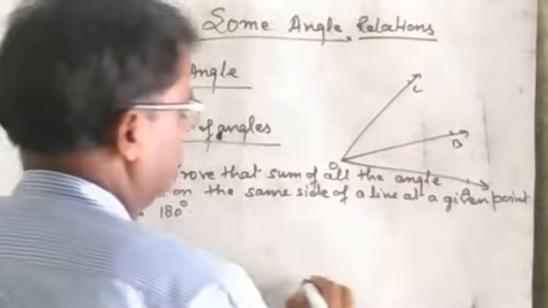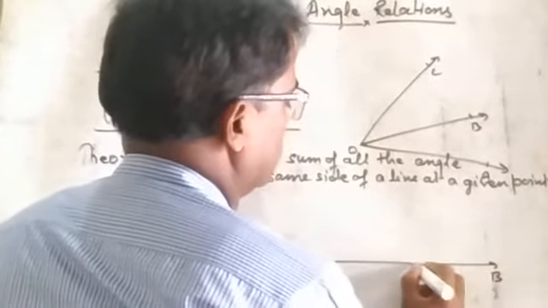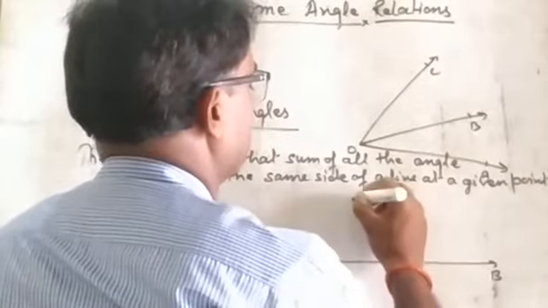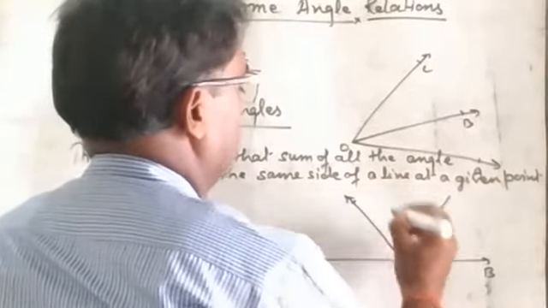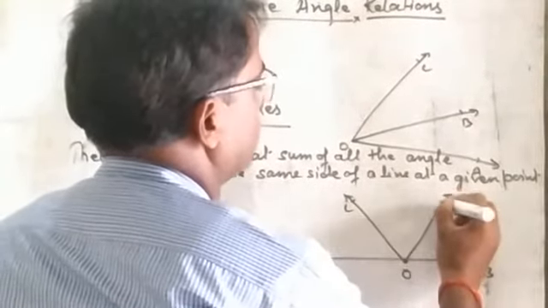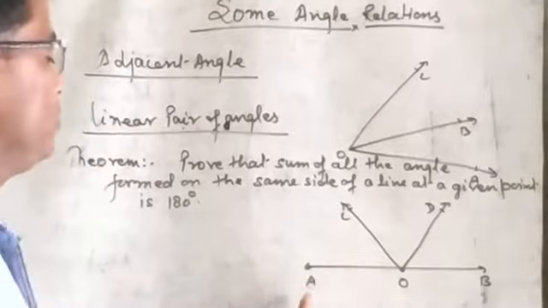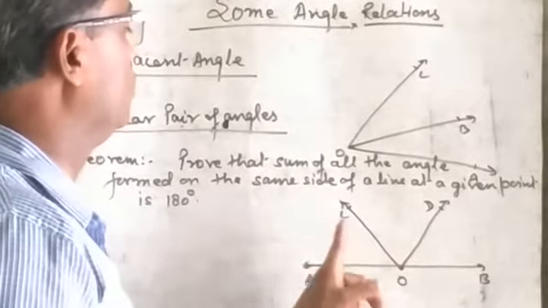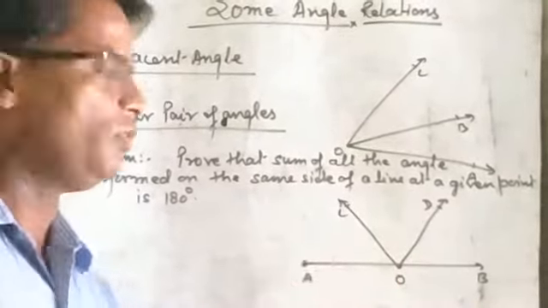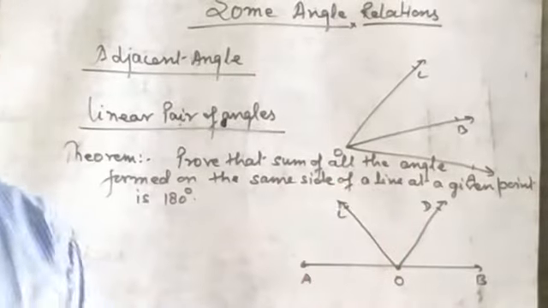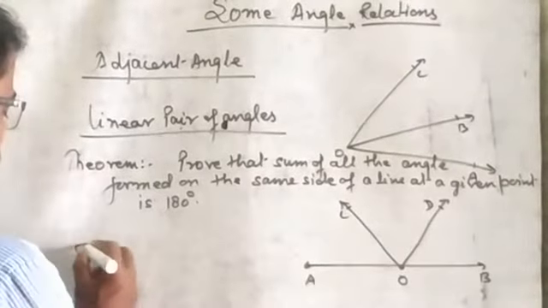Then I will show here A, B. Here I will take one point C also, and like this one, O, C, and that is D. Then according to this theorem, what is it saying? The sum of angle AOC, angle COD plus angle BOD, the sum of all these three angles is 180 degrees. Proof, you can see, very easy proof.